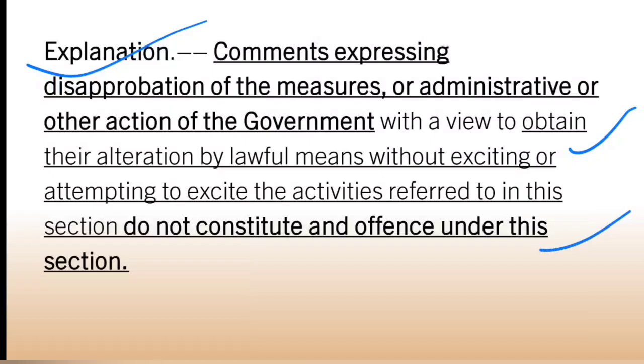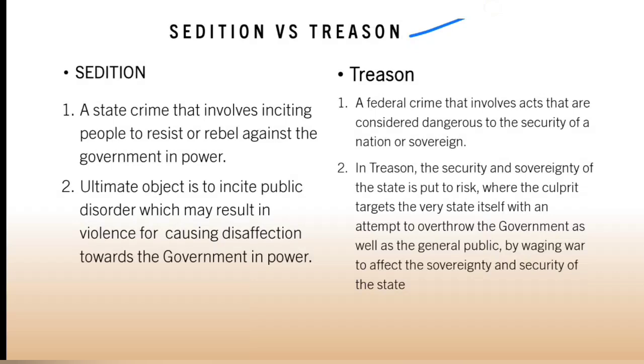Now we are going to discuss sedition and treason, as both terms generally are used interchangeably. But both the terms are different and their definition and real meaning are very different. Sedition is a state crime that involves inciting people to resist or rebel against the government in power.